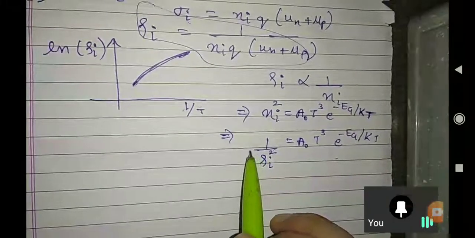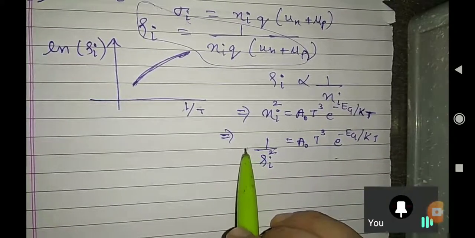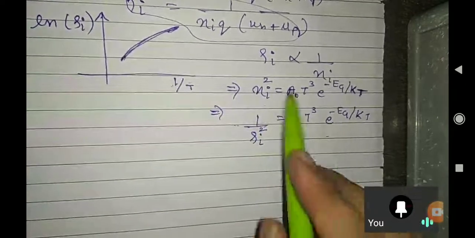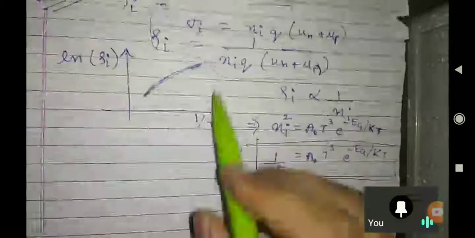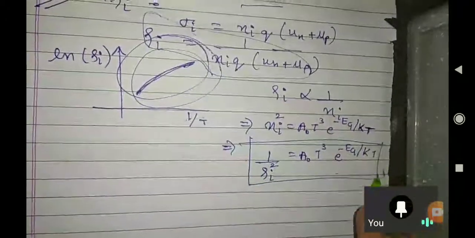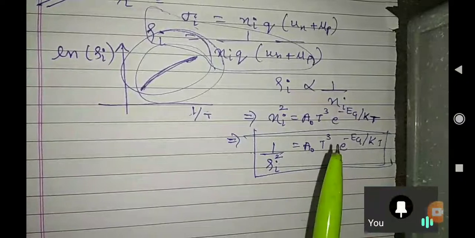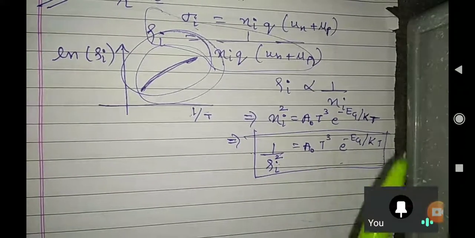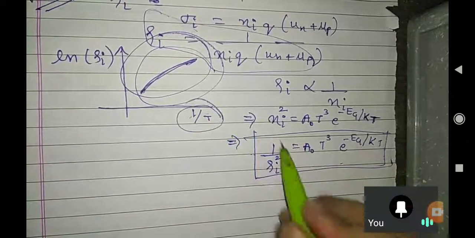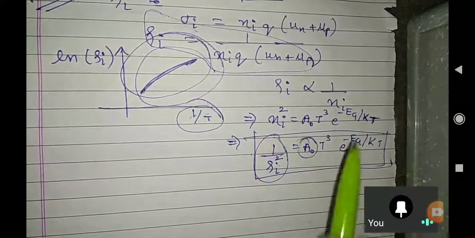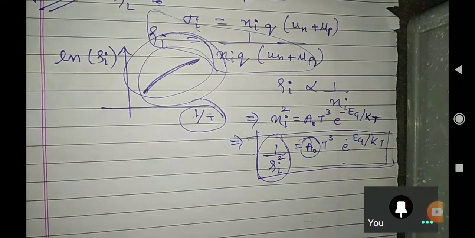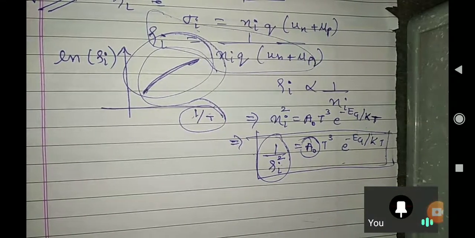So what they are asking is what the slope of the line can be used to estimate. From this relation, what can you find in this graph? Use some mathematics, or by seeing, by common sense, you can say what we can find. This is the temperature axis, this is rho I, A naught is our constant. Can anybody tell me? The answer is in front of you.